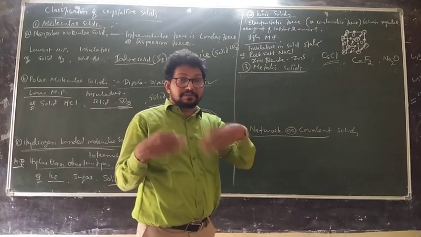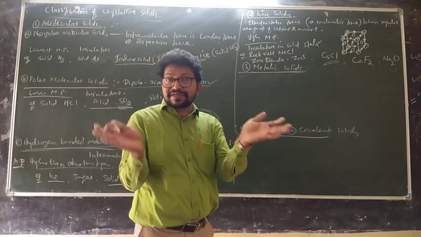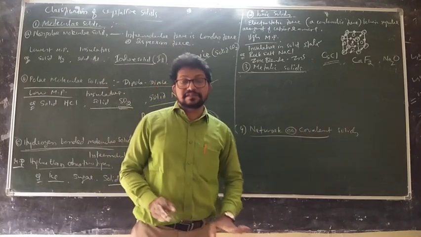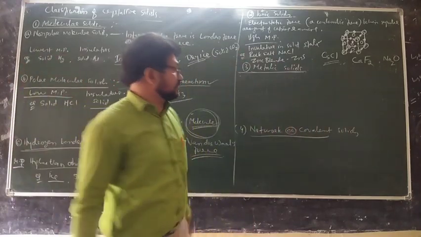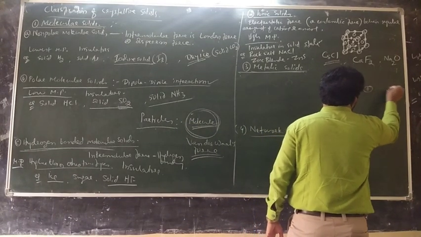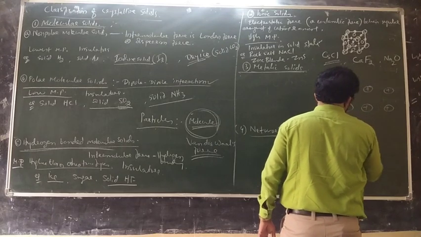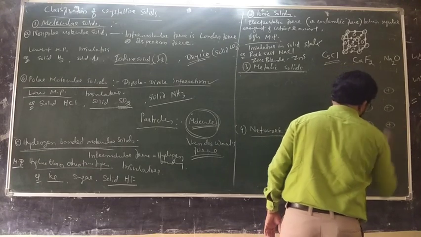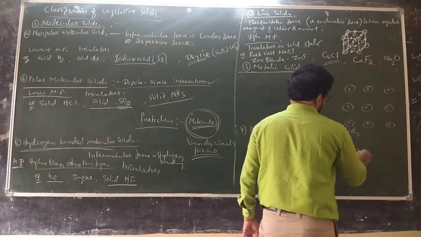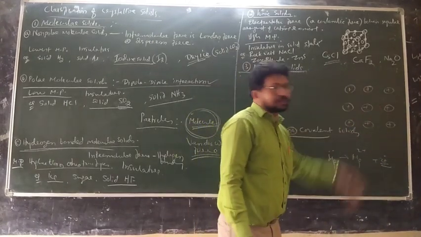The interparticle force is the force of attraction between positively charged metal ions and the sea of valence electrons. Watch this diagram. These are all metal ions, geometrically arranged, with plus charge, and I have excluded the valence electrons. Mg has 2 electrons, so I have put Mg2+ and 2 electrons. Now these are all Mg2+.